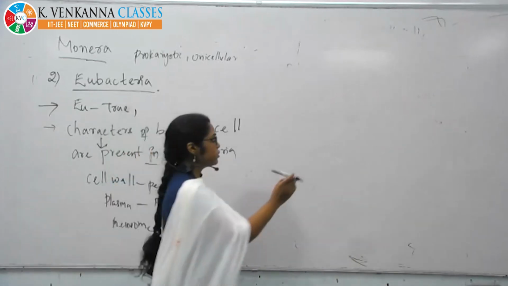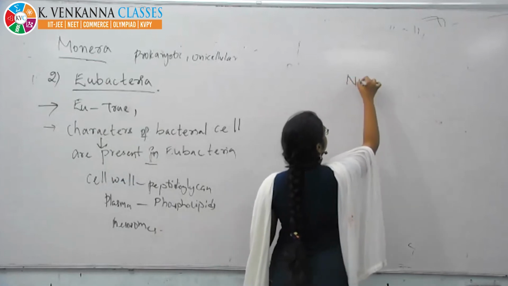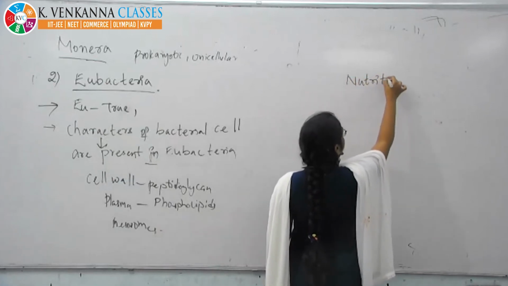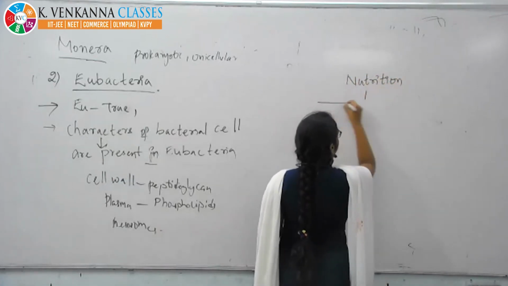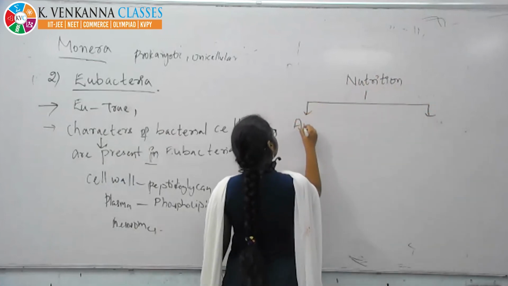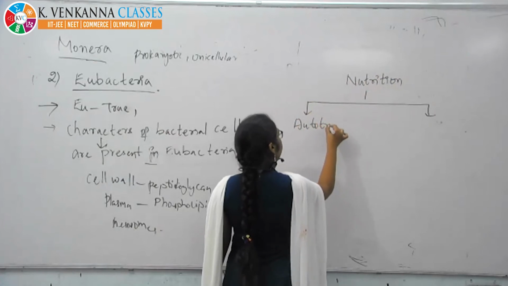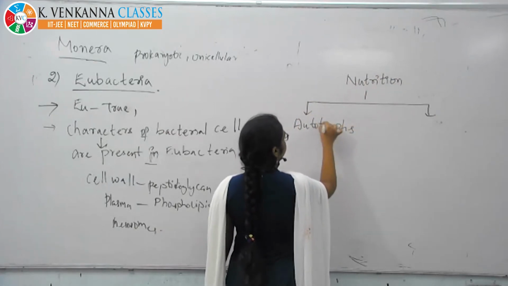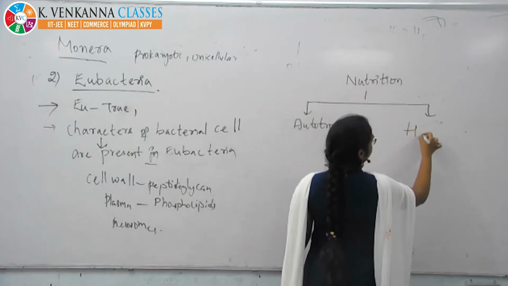Basing on nutrition, bacteria are of two types: autotrophs and heterotrophs.